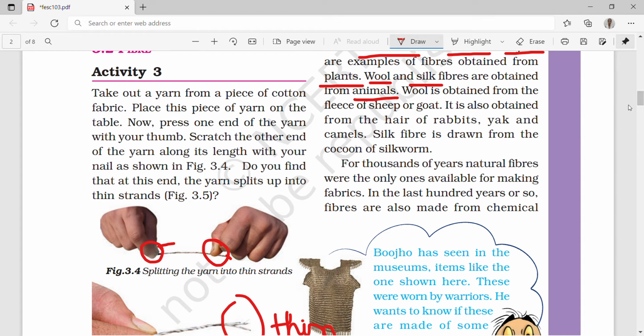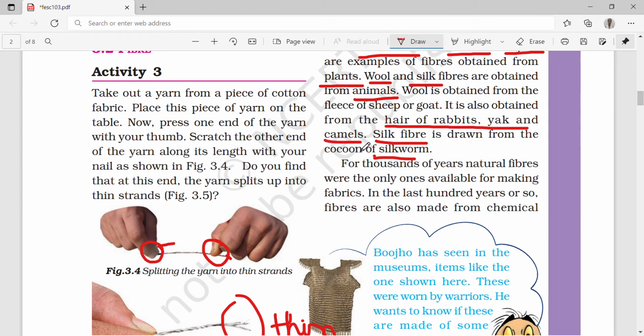Silk fiber is drawn from the cocoon of the silkworm. We have named this worm the silkworm. The worm which produces silk is known as the silkworm. It is producing silk, so that's why it's known as the silkworm. Silk fiber is drawn from the cocoon of the silkworm. You have to underline these points also.